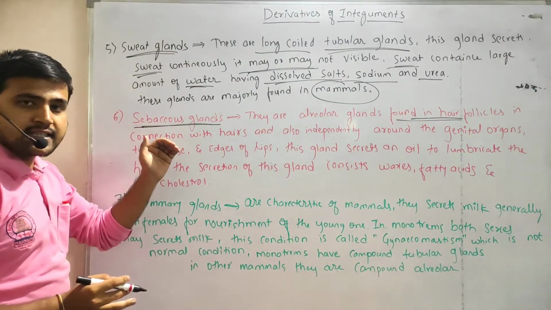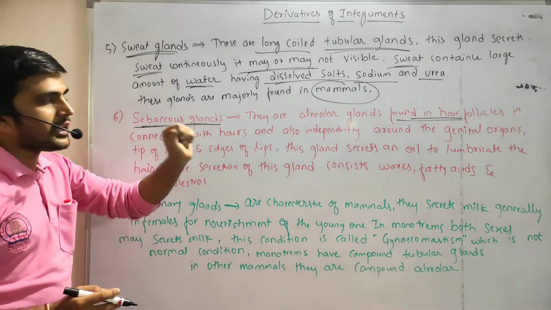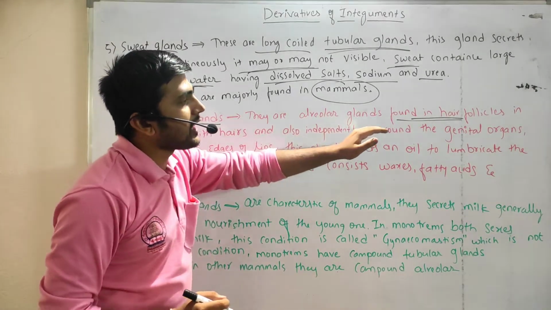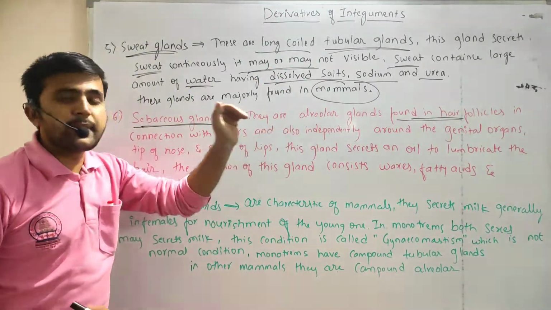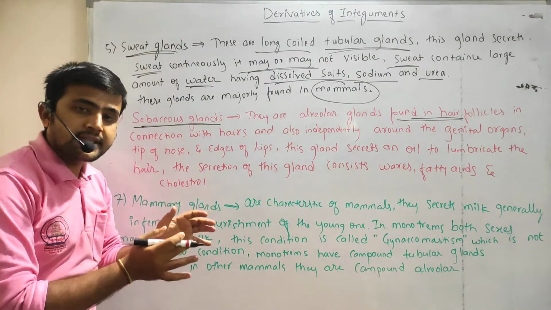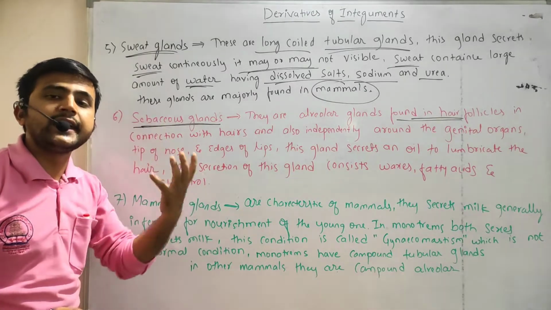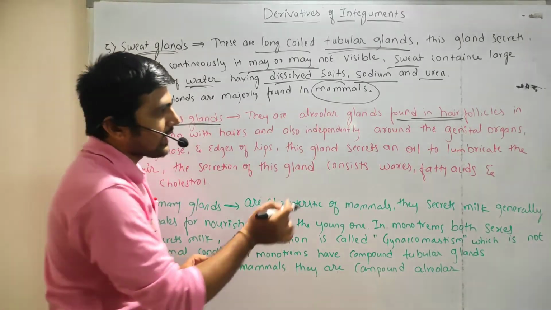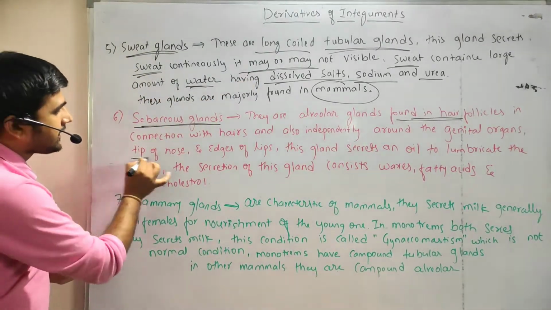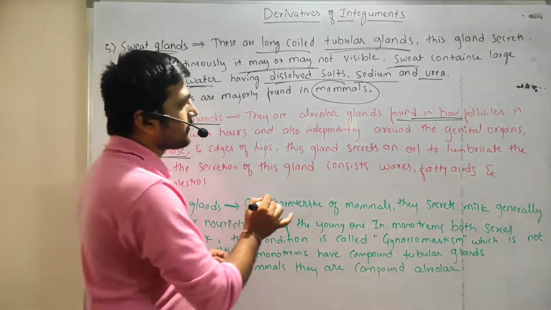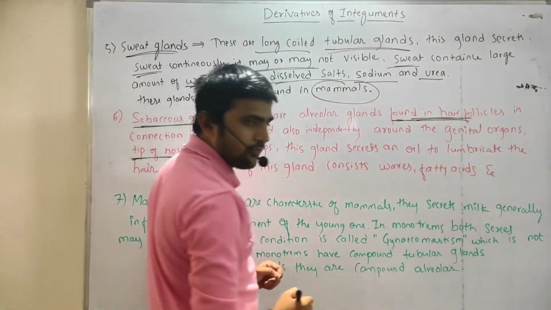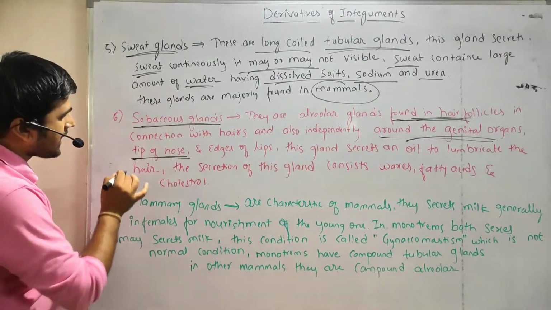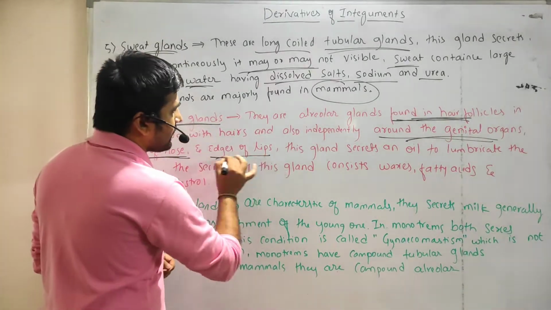They are not only connected with hairs, they are also independent of the hair follicles, present around the genital organs, as well as the tip of the nose and edge of the lips.